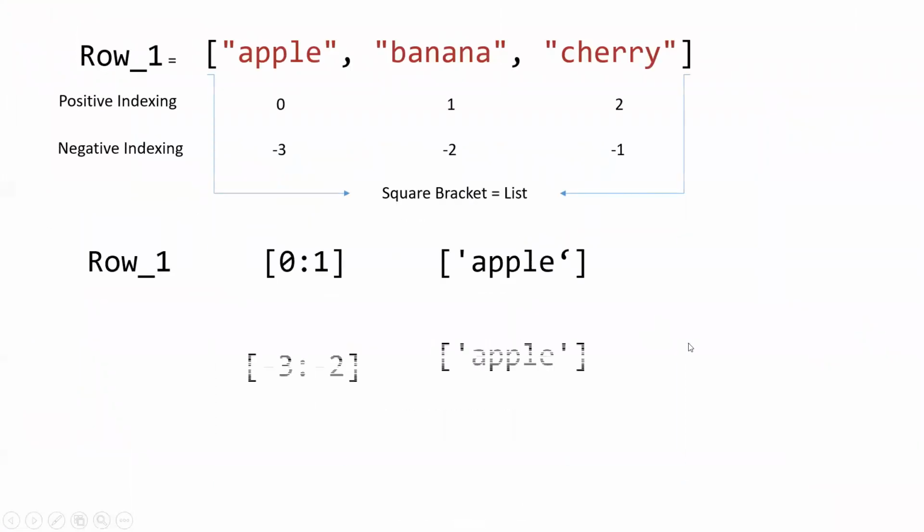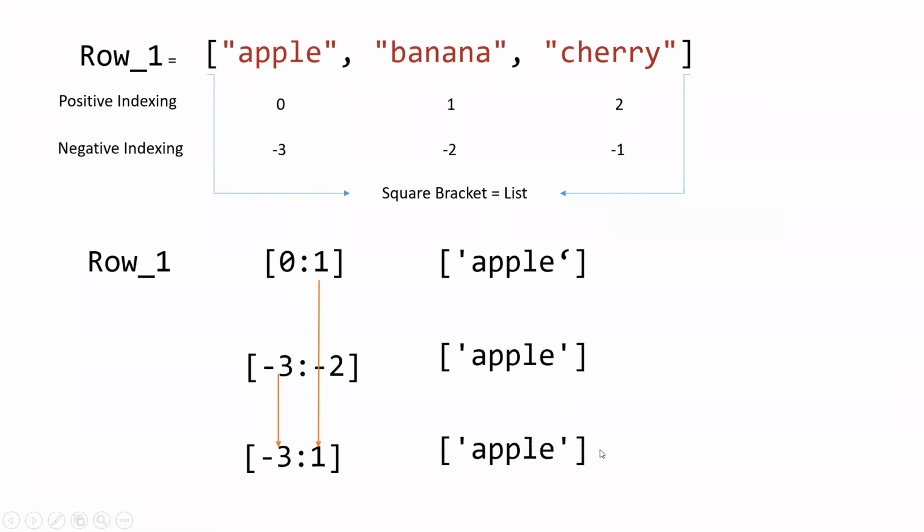So again in the same way, 0 and 1 is apple, and -3 and -2 is apple. Now again in the same way, if we put -3 and 1, it will come again down to apple. Fine, you guys understood that?